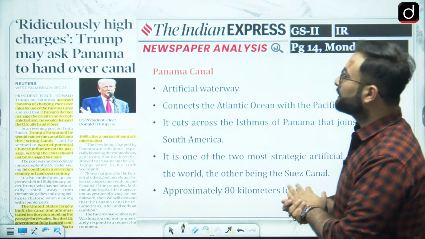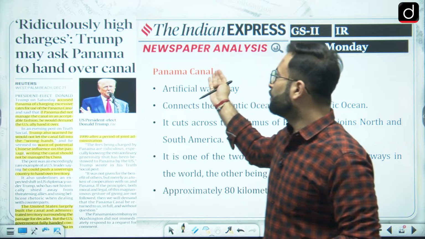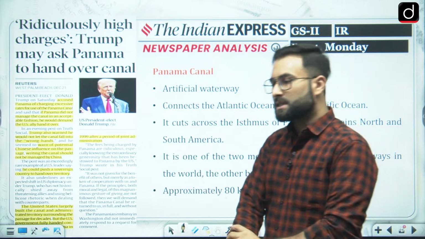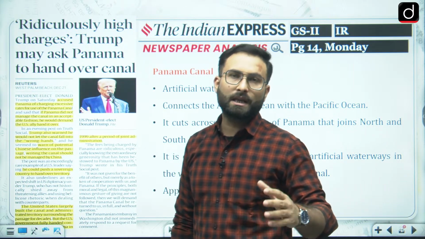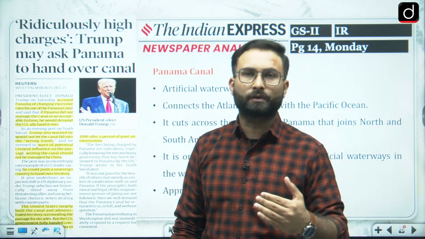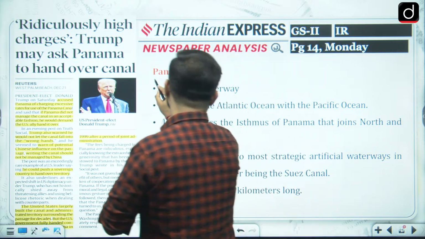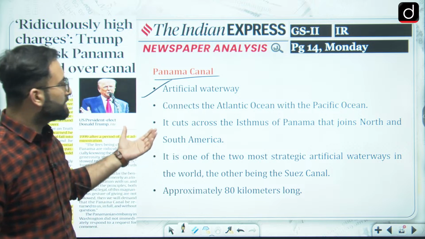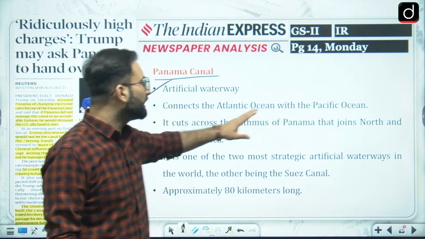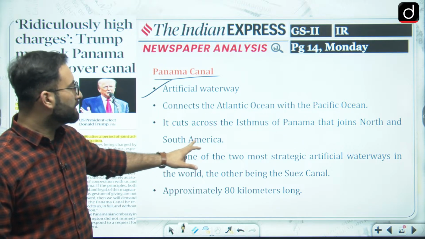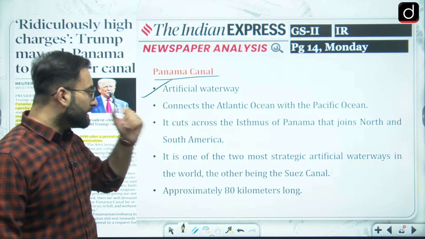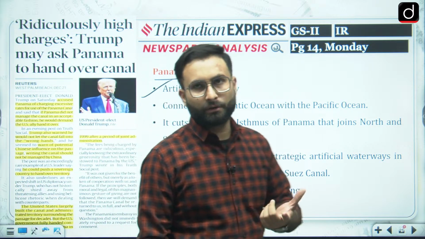Now we can move further to the Panama Canal over here. So there was this Panama Canal which was in the news. USA is saying that Panama is charging high. So there are high chances that they will take control of the Panama Canal after he is in power. So let's see what happens. What is Panama Canal? That is an artificial waterway which is connecting the Atlantic with the Pacific Ocean. Okay, it is joining North and South America, and this is strategic for trade.